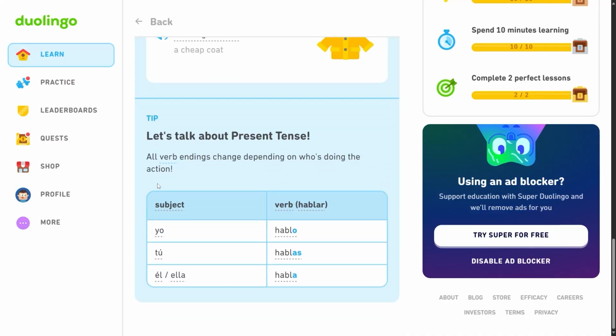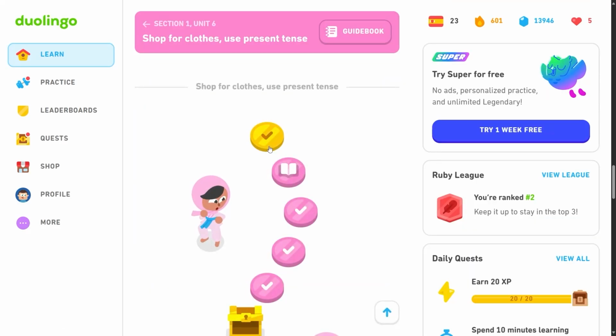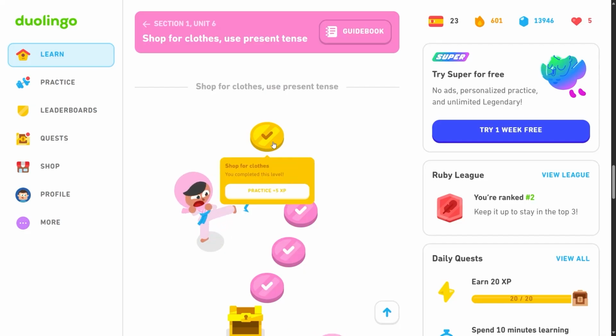Let's talk about the present tense. All verb endings change depending on who's doing the action. This is something that we know from prior lessons. Yo hablo, right? The verb is hablar, to speak. Yo hablo, tú hablas. Él or ella, this is he or she, habla. Right? So we changed the word a little bit. All right, so we know about all that. Let's hop into the first lesson, see how we go. Section 1, Unit 6, Lesson 1.